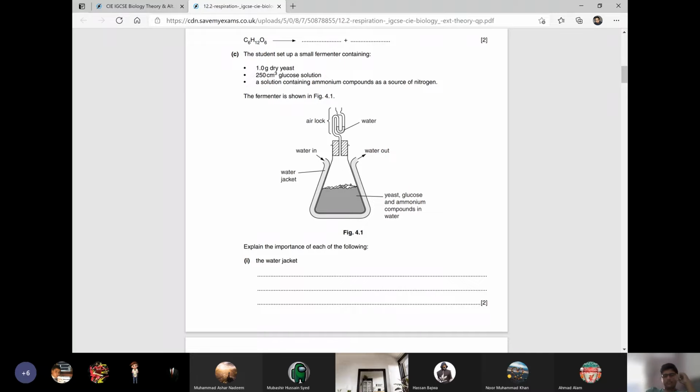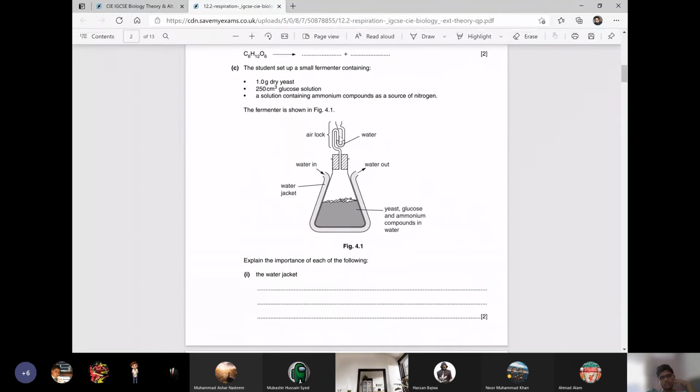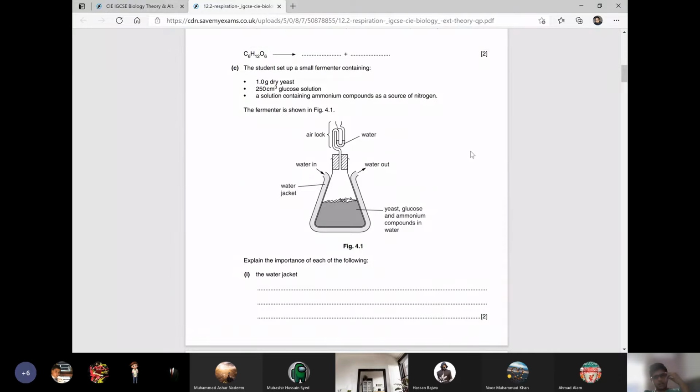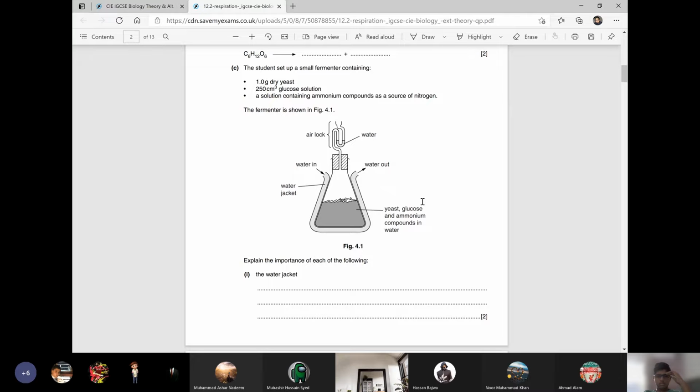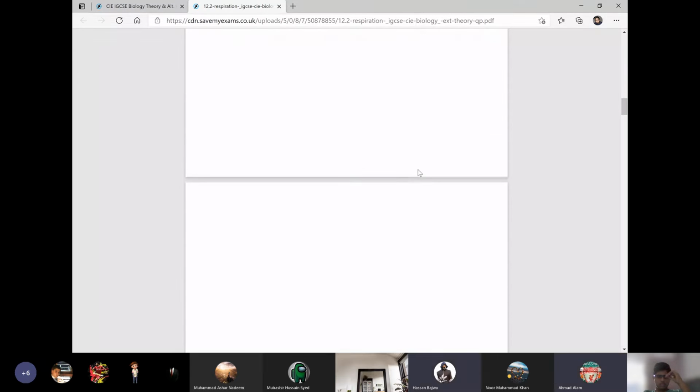Next question, why is this airlock there? To prevent the air from flowing backwards. To prevent the entry of air. To prevent the entry of the air into the apparatus so that the yeast can perform anaerobic respiration. All right, boys? Yes. Okay, sir.